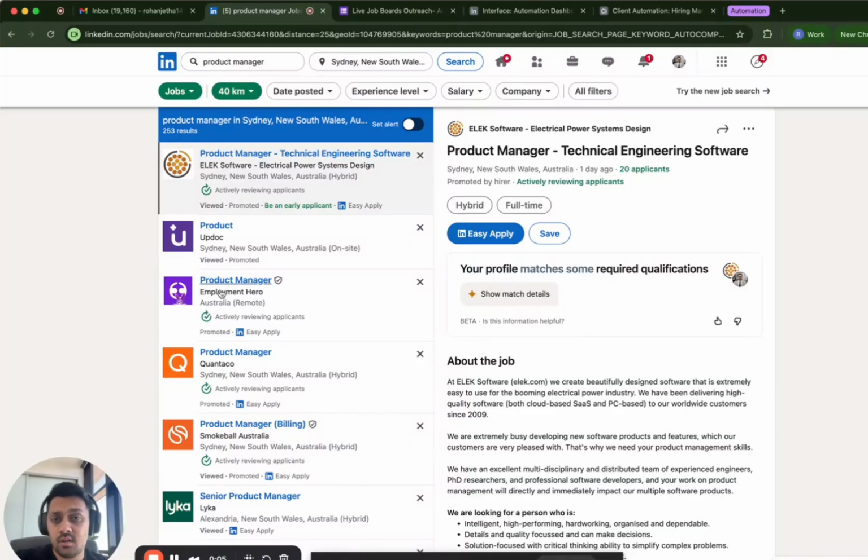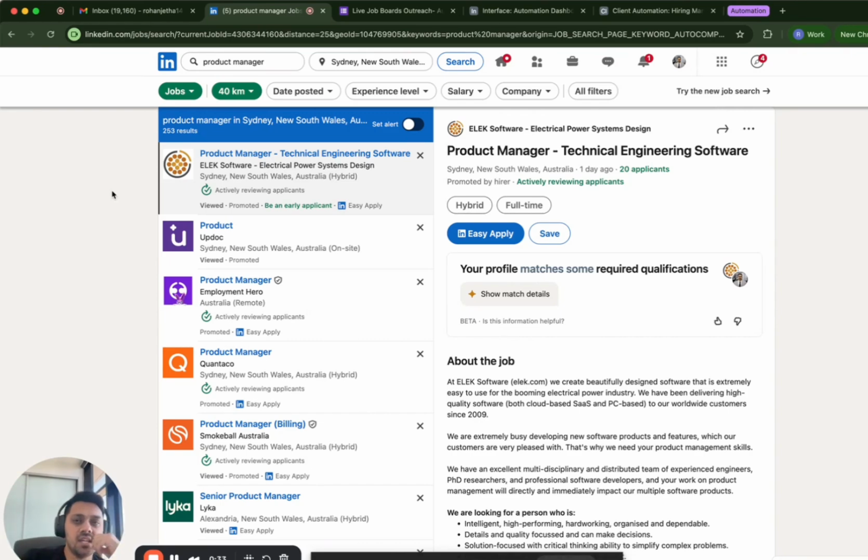Now, let's say you are a recruiter. You are within the product manager niche and you are searching for product manager roles within Sydney. If you look into LinkedIn, there's about 250 jobs. If you were supposed to do it manually, you would be going through every single company, reading the job, finding the decision maker's email, then going through your whole candidate database, searching for the best matching candidate, writing a customized email for the hiring manager, and then sending it out.